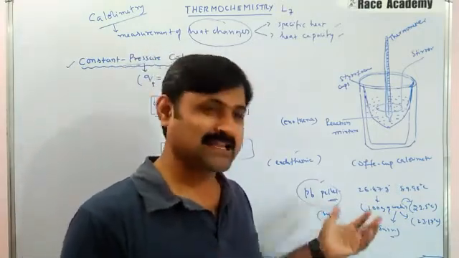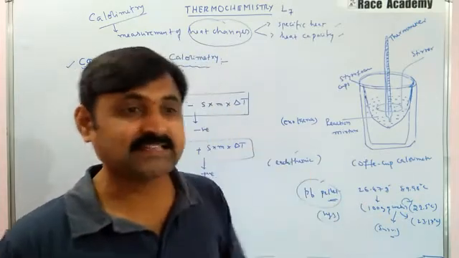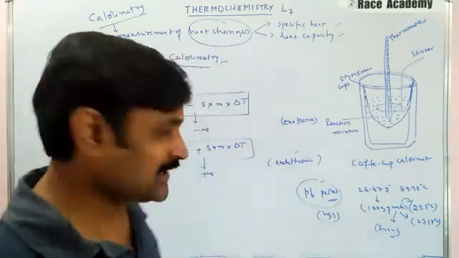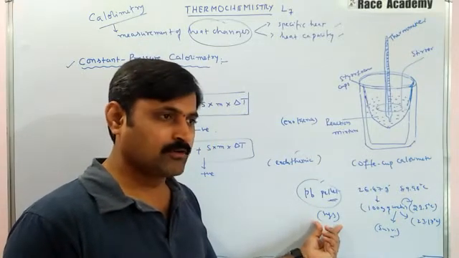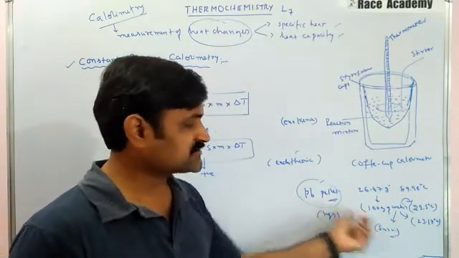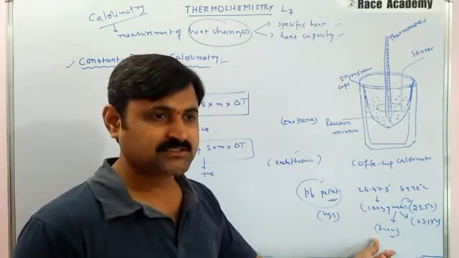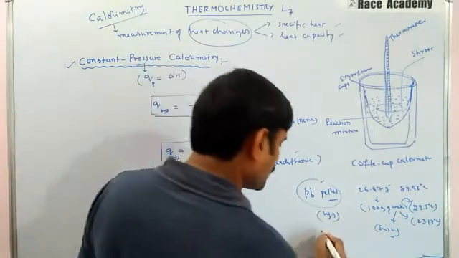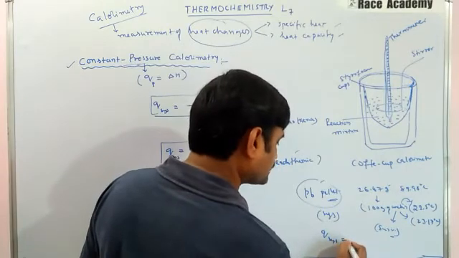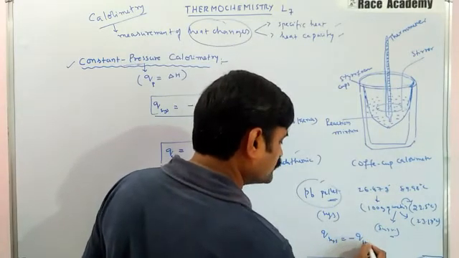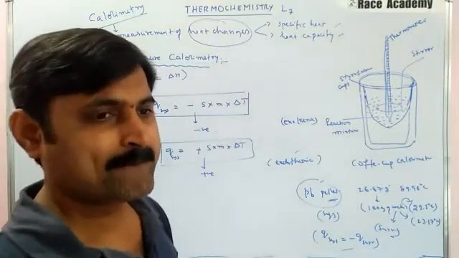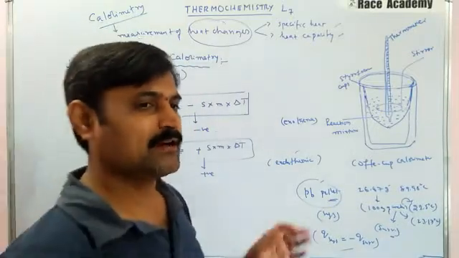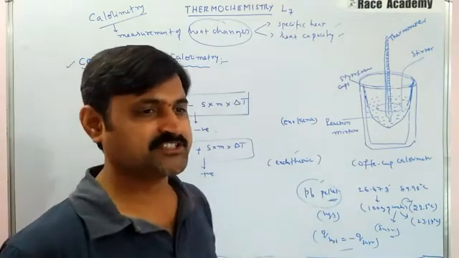When the chemical reaction happens, temperature rise means definitely that amount of heat is released from system to the surroundings. So Q system in this case will become equal to minus Q surroundings.